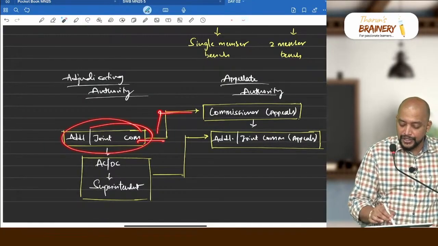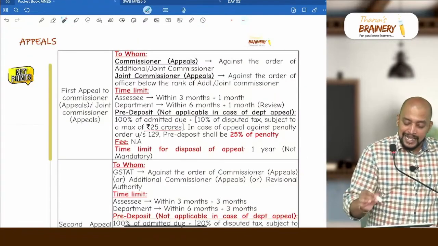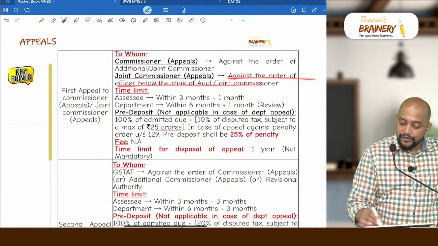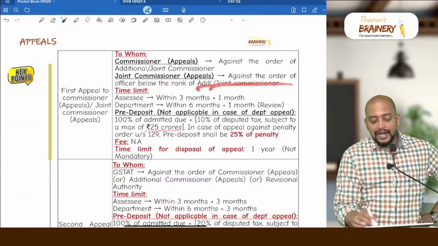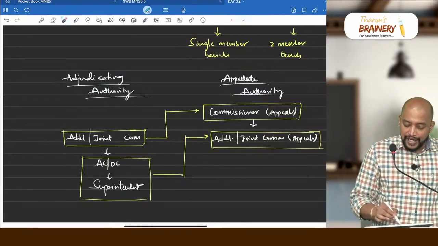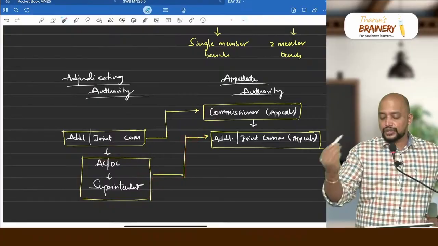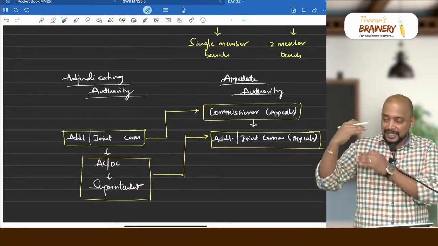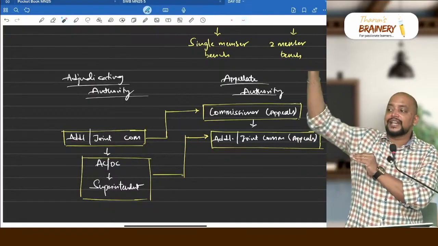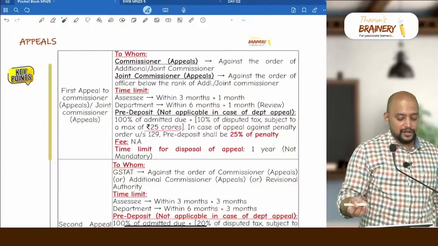Additional joint commissioner, we go to commissioner appeals, and appeal against the order of an officer below the rank of additional joint commissioner. Below the rank of additional joint commissioner means ACDC or superintendent, that is to additional joint commissioner appeals. That is the same hierarchy, we cannot go to the next level. That is the meaning of this phrase.